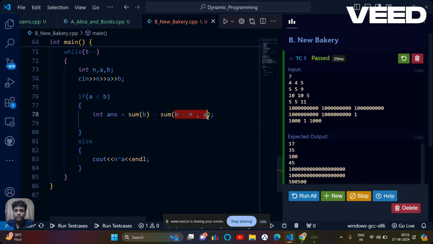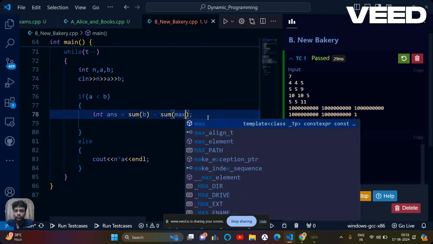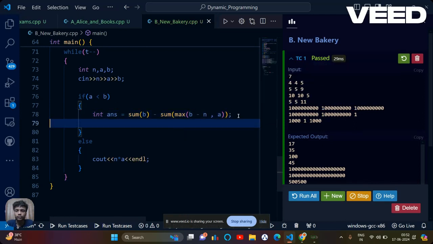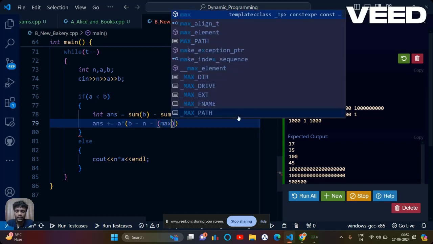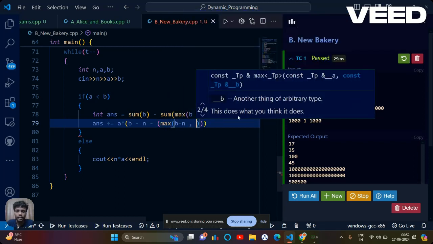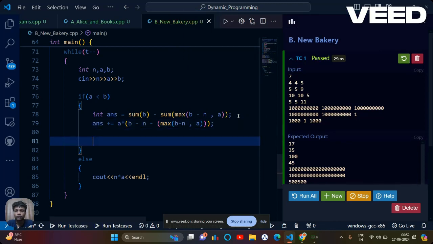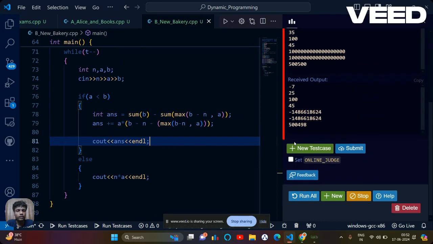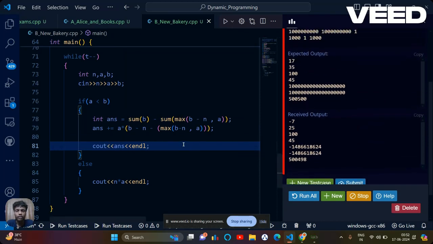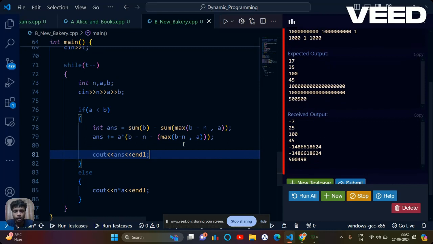I forgot to take max there. And at last you can simply add a times b minus n minus this value, that is max of b minus n and a. Now you can simply print the value of answer. One thing, you need to take all the things as long. First of all, let's see if I'm getting the wrong output. Okay, so I'm getting some wrong output for some values.